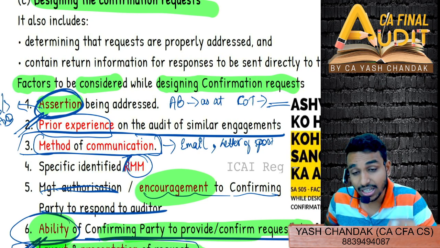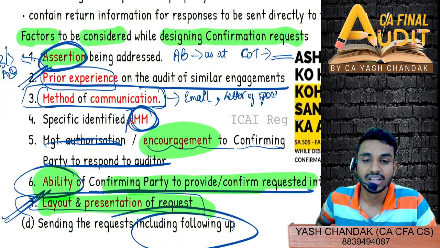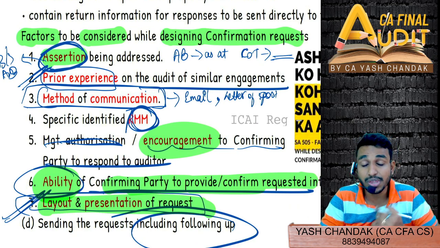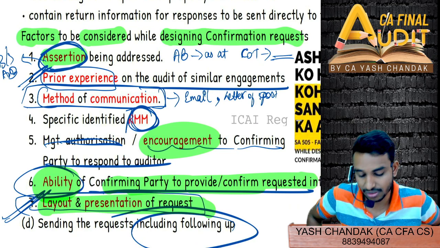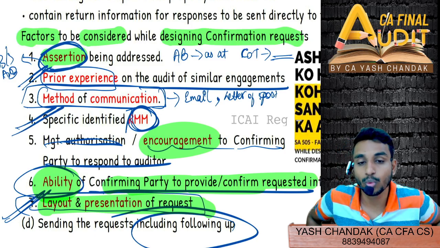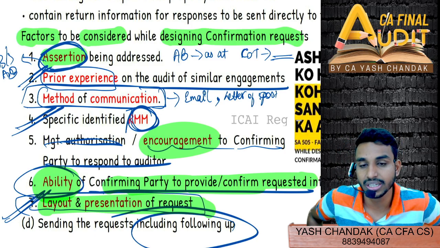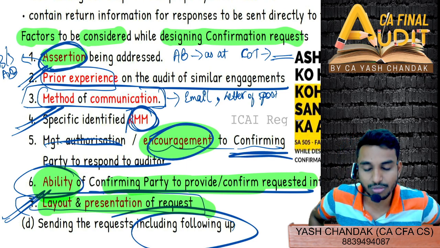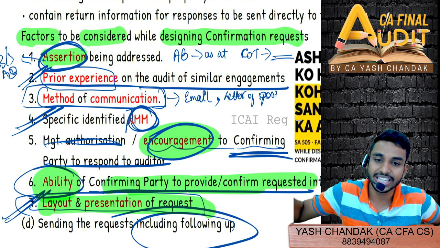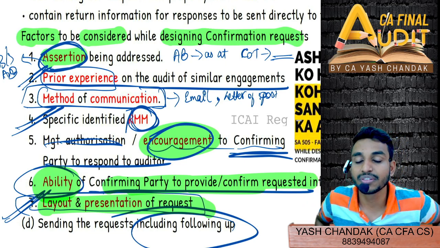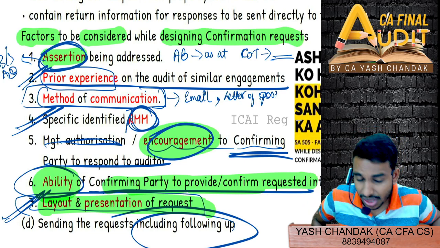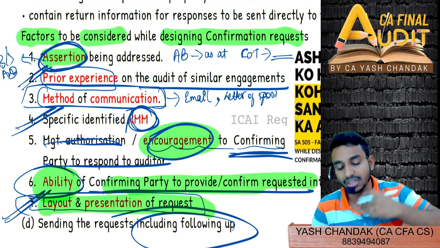Then, is there any ROMM in the entity? If there is a ROMM, then you are going to design accordingly, right? If a specific identified risk of material misstatement is there, then definitely you are going to be worried and design your external confirmation request accordingly. Similarly, encouragement to the confirming party to respond: there should be some encouragement for the third party to communicate with us, right?